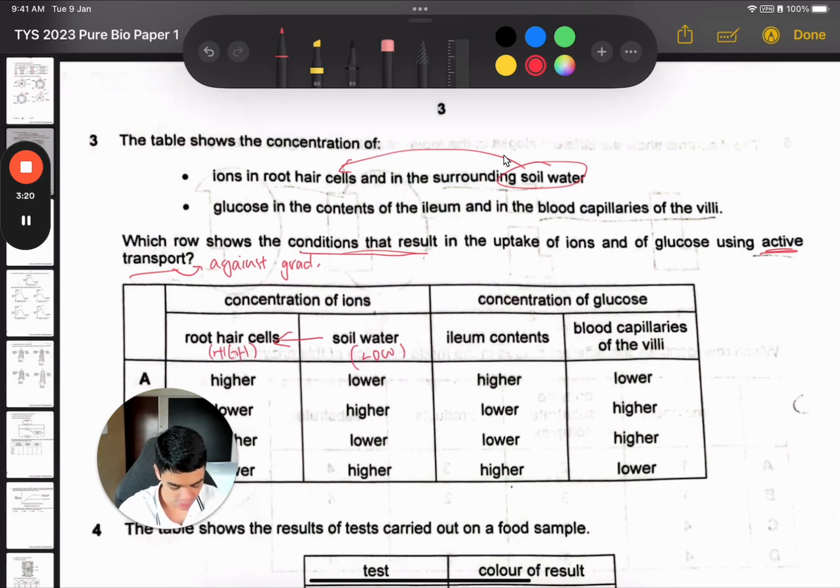Okay, and then the next one is ileum, and ileum is the last part of the small intestine. So it absorbs things from... Okay, sorry for the misspeaking. Ileum contents means what is inside the small intestine's lumen. So it's the food that is being digested. And so the direction is this way. We need it to go into the blood capillaries of the villi. This is the absorbing of it. So that means this must be low and this must be high. This way it would be against the concentration gradient. Okay, so which option is that? It would be option C. So for 3 is C.